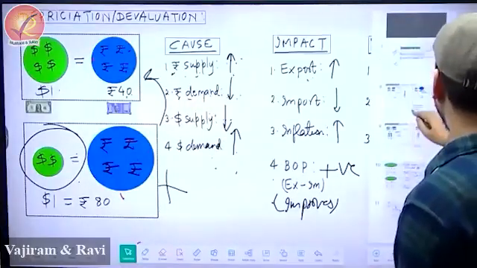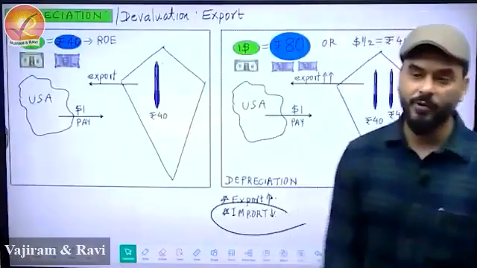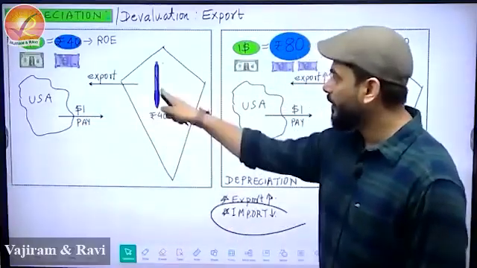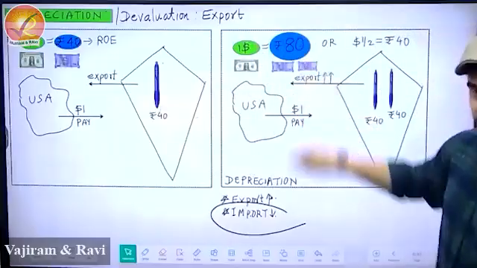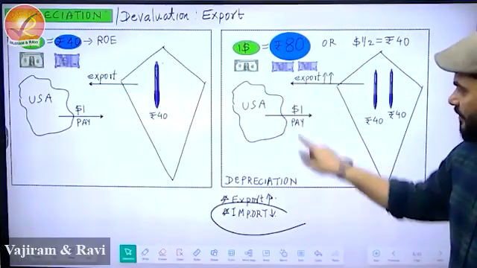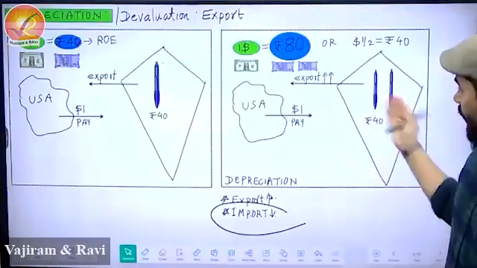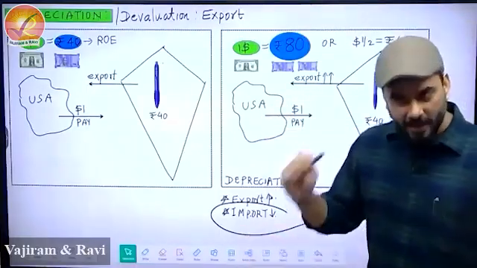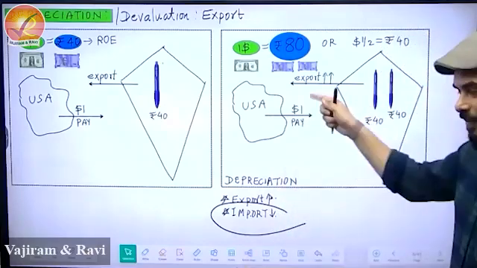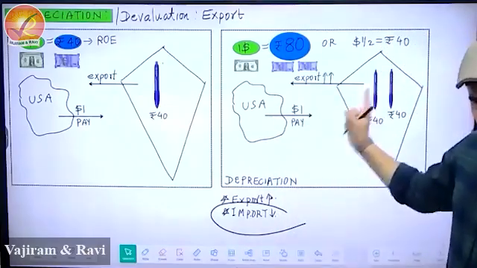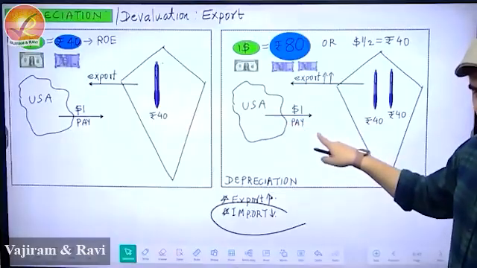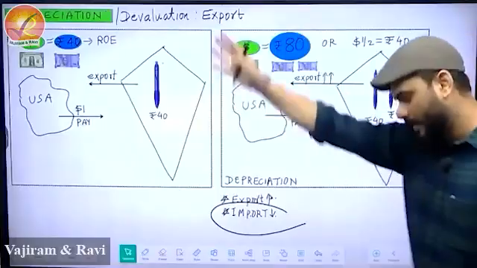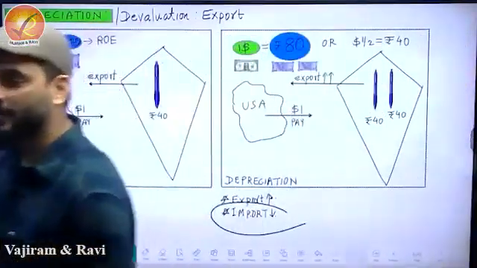Just a second. This will clarify this. See, what used to happen here. For example, when US was sending $1, they were able to get only 1 pen. But now $1 is equal to 80. So now USA will send $1, same dollar, but now they will get 2 pens. So from their perspective, they feel, oh, it's cheaper. So anybody who finds things cheaper will say, yeah, send 2 pens, even if they need only 1 pen, because now they have to send only $1.